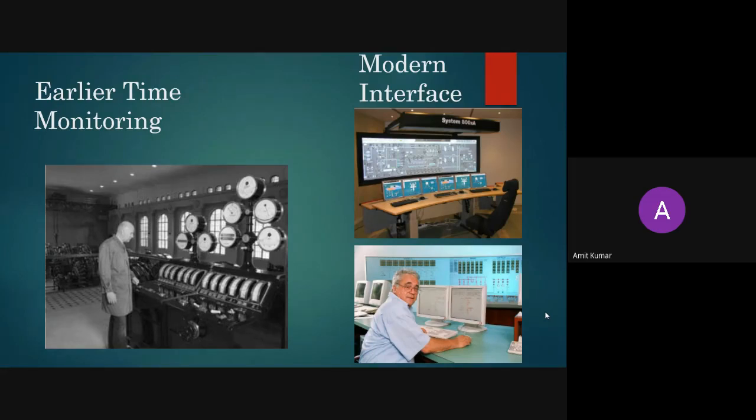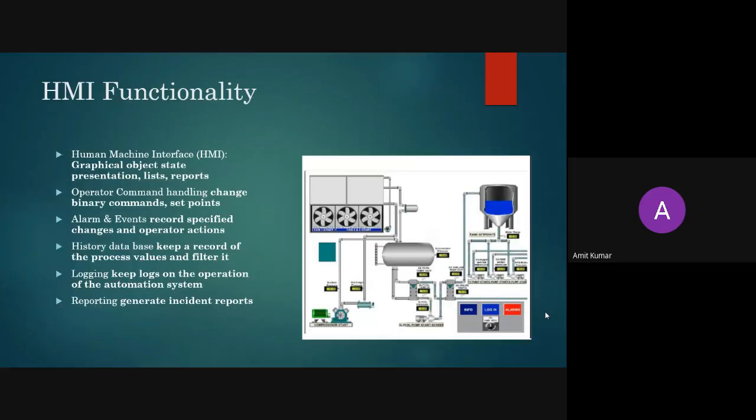So what are the various things which we are going to use in HMI? What are the various functionalities of your human machine interface? There are various functionalities. The first functionality is graphical object state presentation. As you see on the right hand side, this is a graphical representation where you can see the different operations going on in your plant, and the different details of those operations.